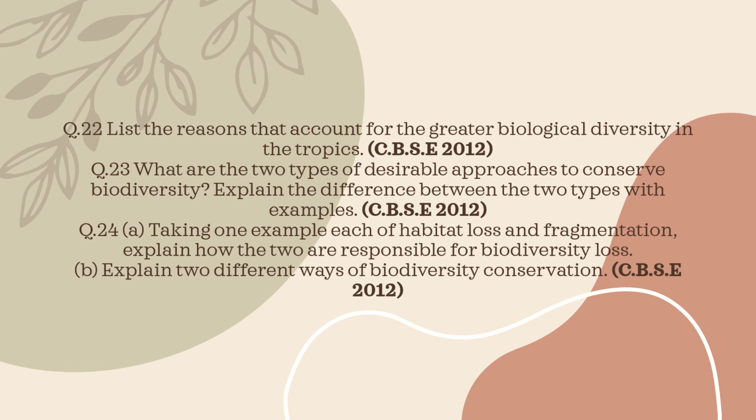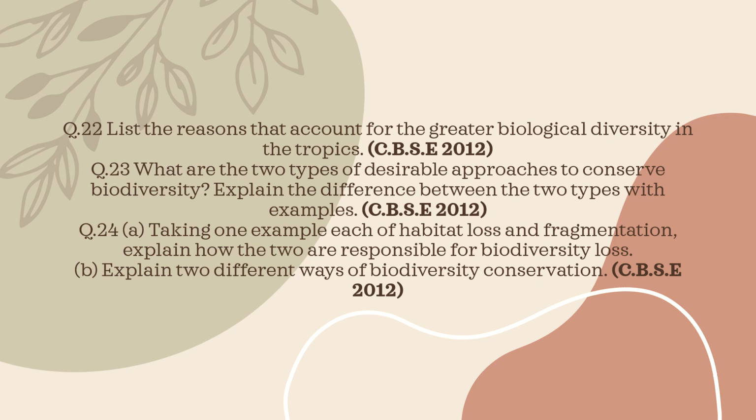Question 24a. Explain how habitat loss and fragmentation cause biodiversity loss with examples. Habitat loss occurs when natural habitats are destroyed, for example, deforestation of tropical rainforests, leading to the extinction of many species. Habitat fragmentation breaks large habitats into smaller, isolated patches, for example, due to road construction, which reduces breeding and survival of species.